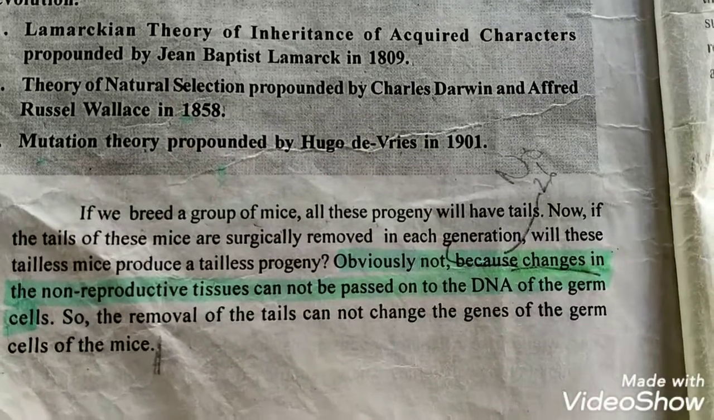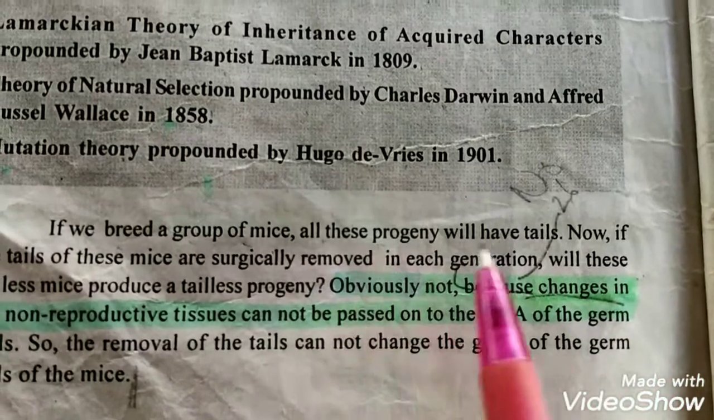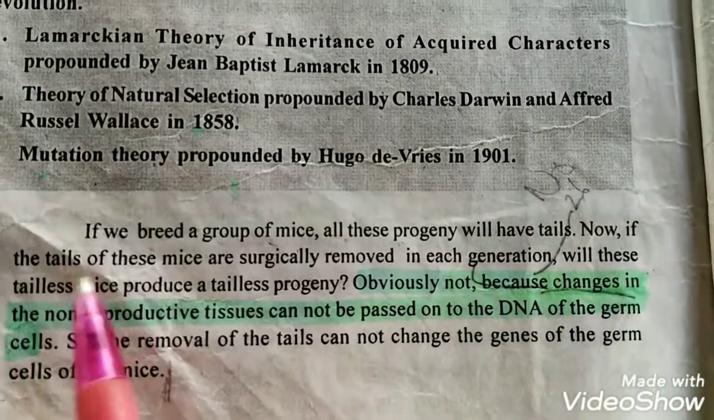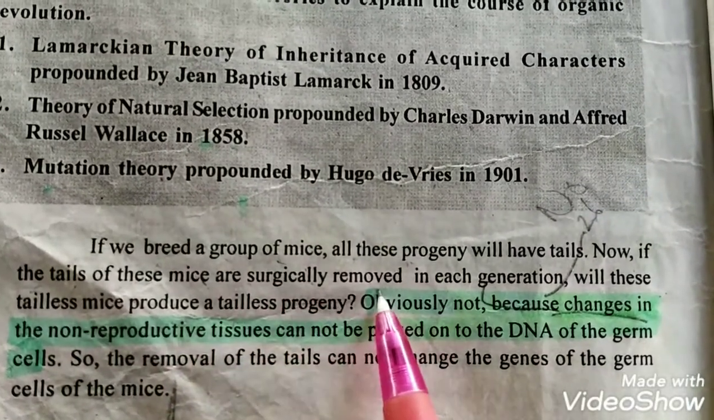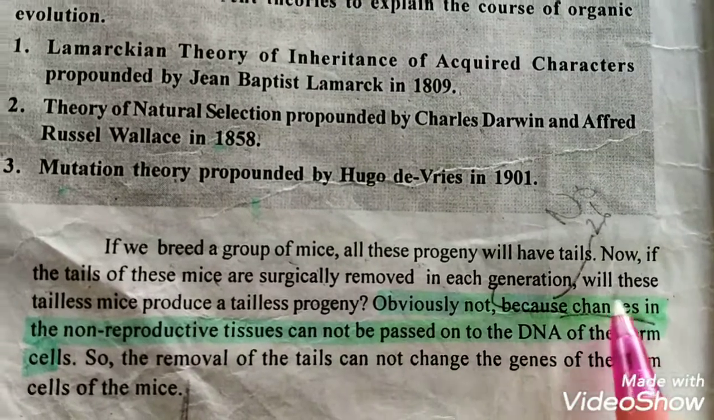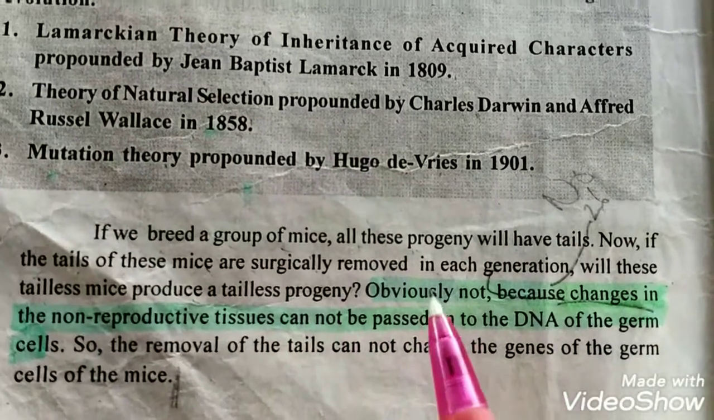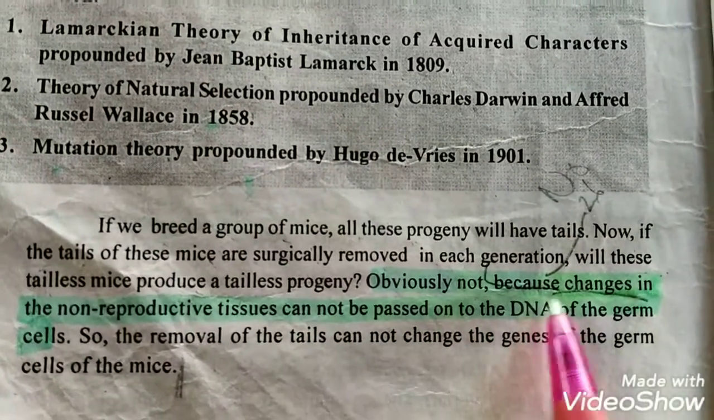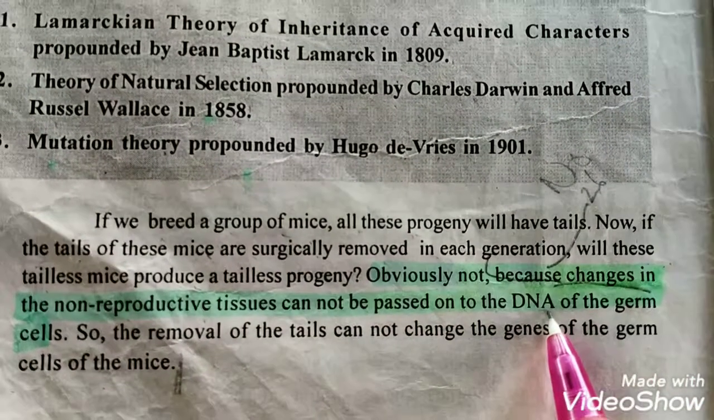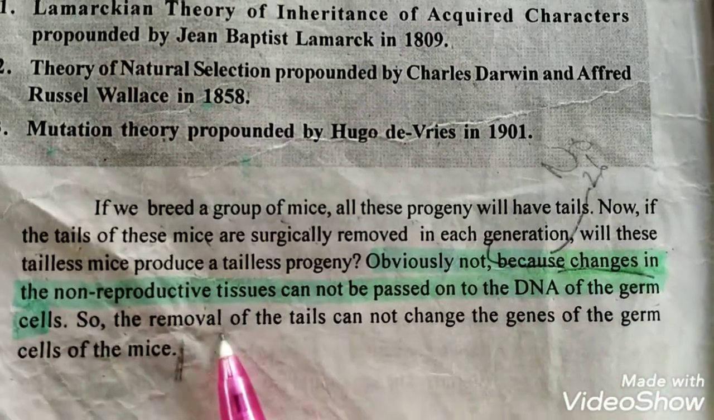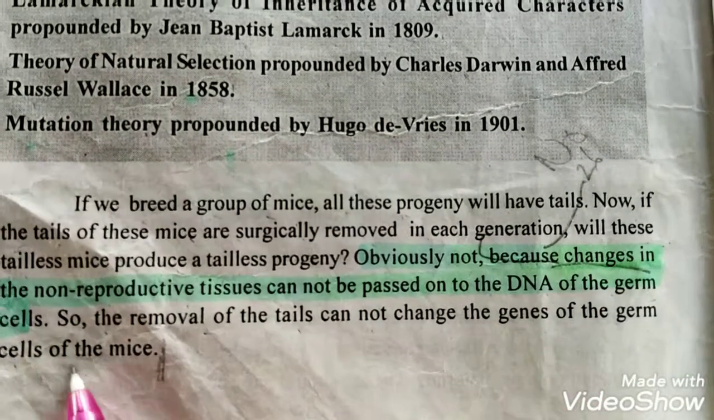If we breed a group of mice, all the progeny will have tails. Now, if the tails of these mice are surgically removed in each generation, will these tailless mice produce tailless progeny? Obviously not, because change in non-reproductive tissue cannot be passed on to the DNA of the germ cell. So removal of the tail cannot change the genes of the germ cells of the mice.